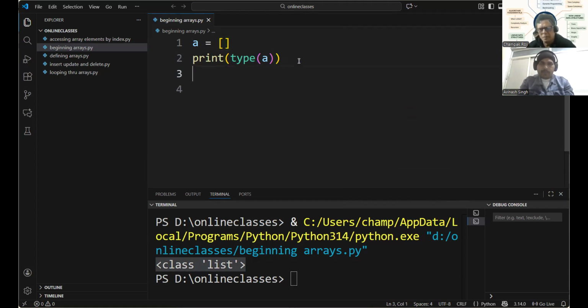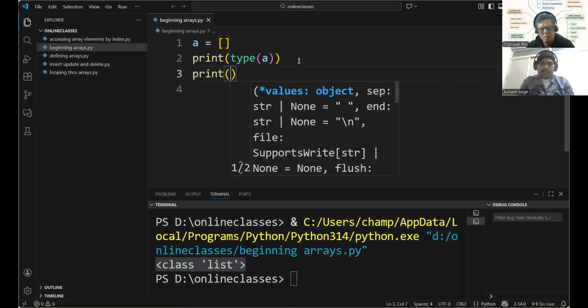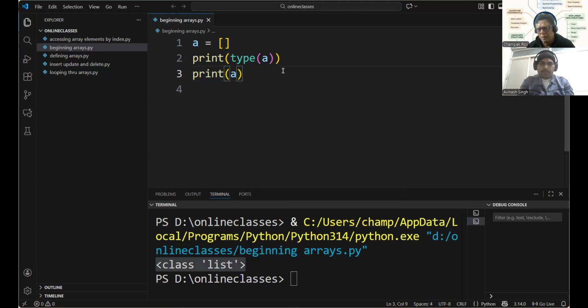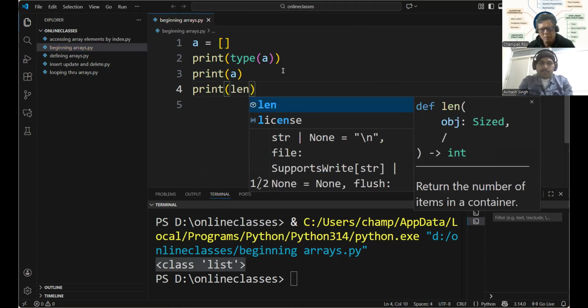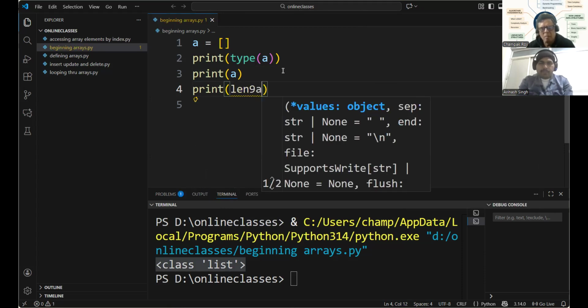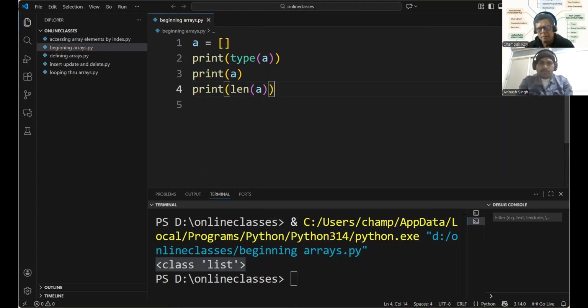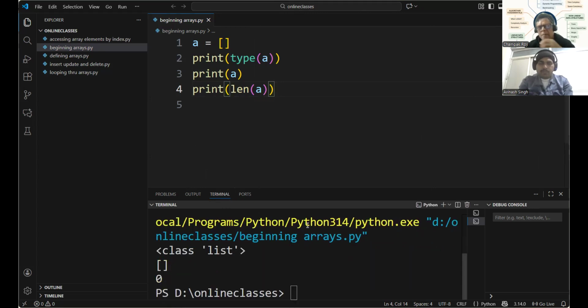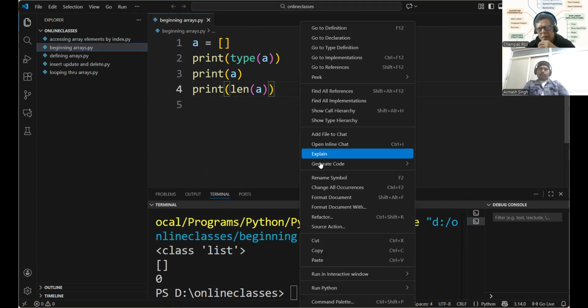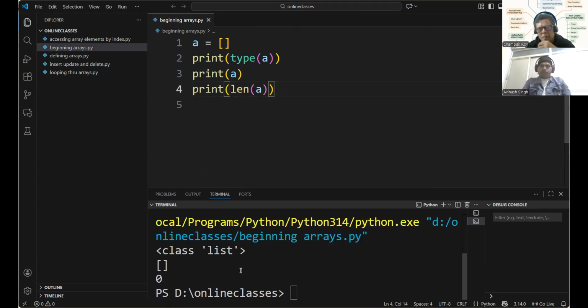Just let me print this. Print A. I'll do another thing: I'll also print the size of the array. See, the type is a list. And this is an empty array, therefore its length is 0. Now we'll change the declaration.